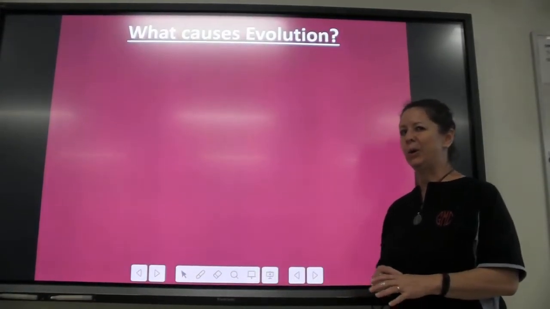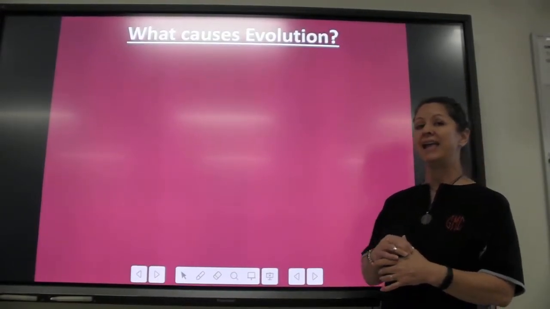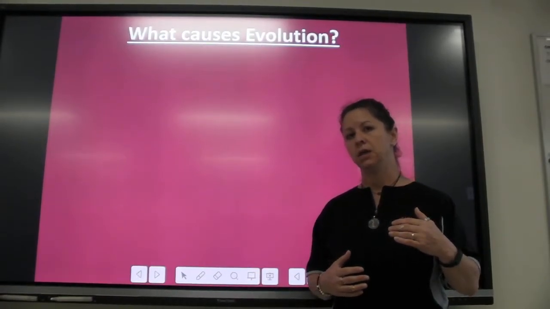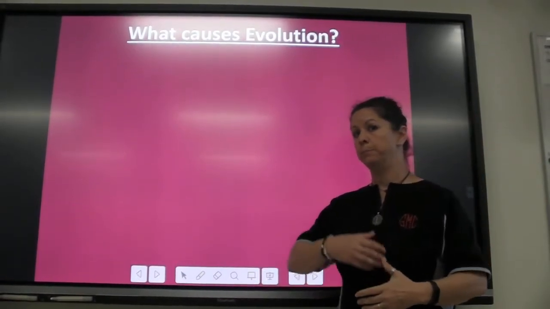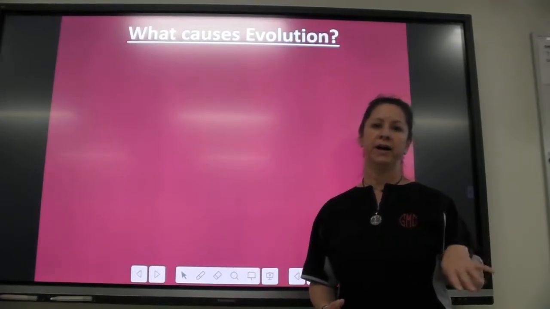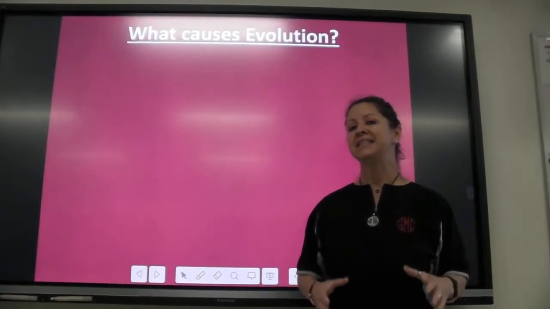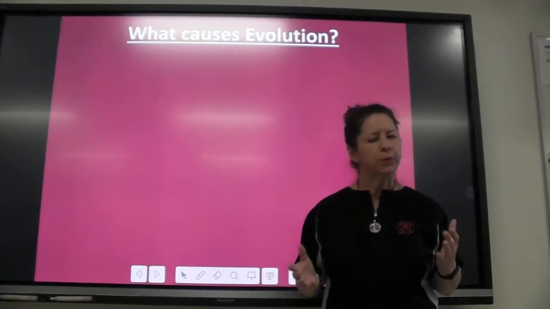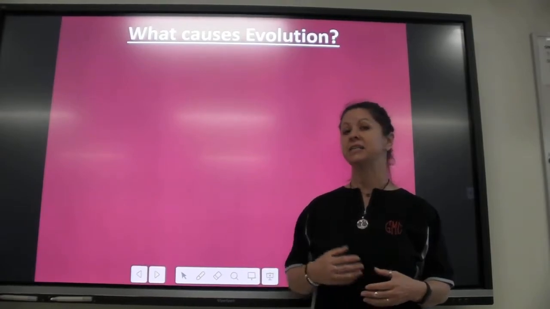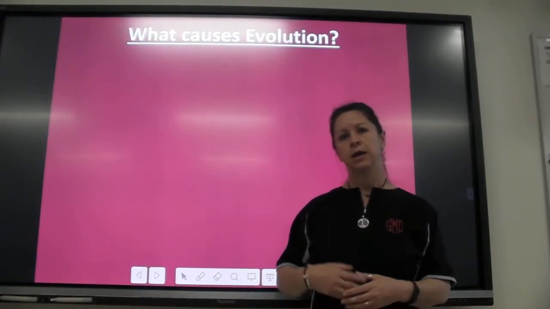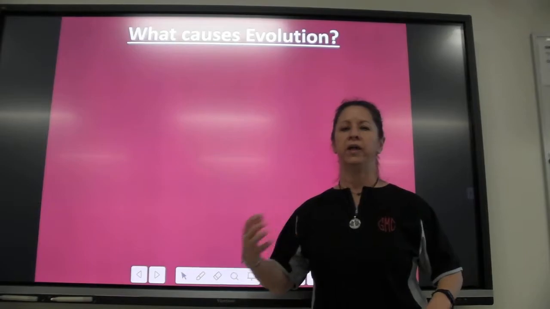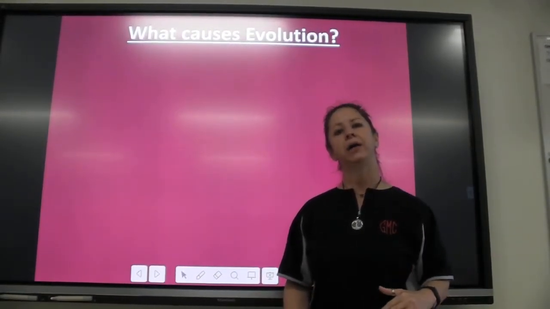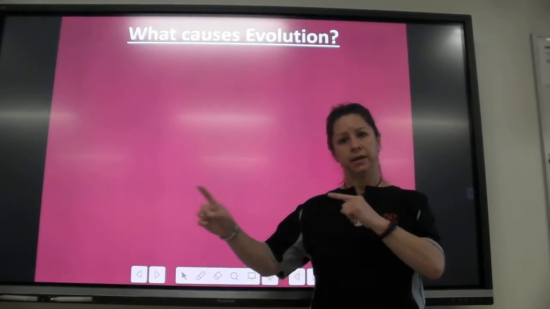And so what we're going to be talking about today is how his theory works, how he thinks organisms that are the best adapted to their environment survive, and how those adaptations, that one thing that makes an organism just a little bit better than those that it is competing against, how it helps them survive and reproduce, and why those traits, that adaptation that makes them better, that trait gets passed on.